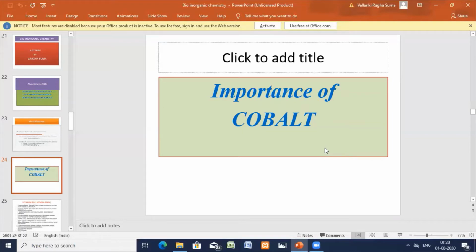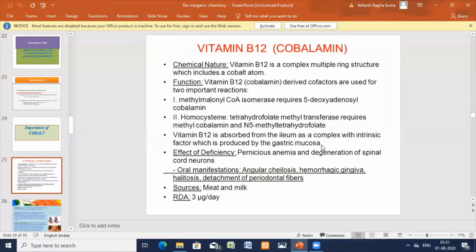It is a micro element, required in less than 1 milligram per day, and cobalt comes under this category. Now we'll see the importance of cobalt. Cobalt is vitamin B12, cyanocobalamin.